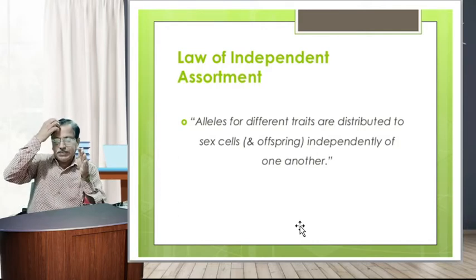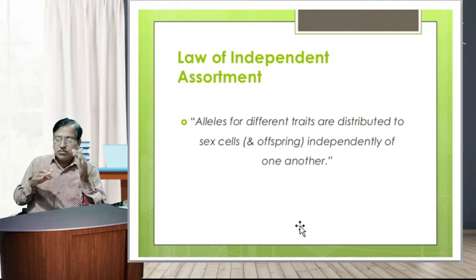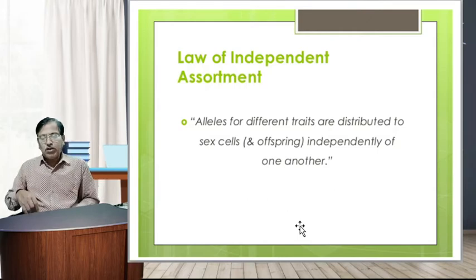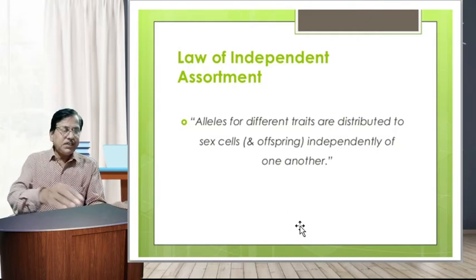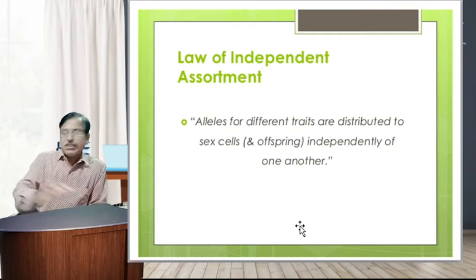The F1 gametes are capital Y capital R, capital Y small r, small y capital R, and small y small r. So this is a particular characteristic, that two traits are transmitted, as seen in the schematic representation.